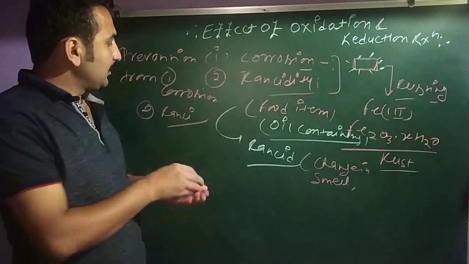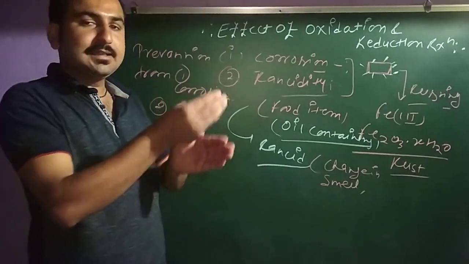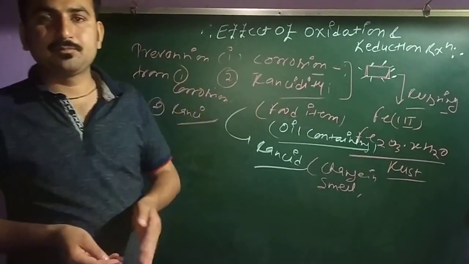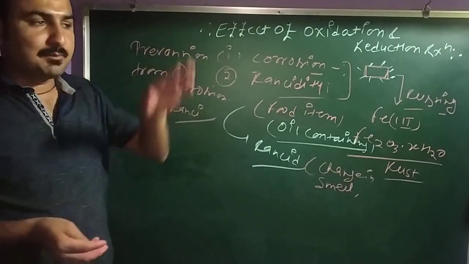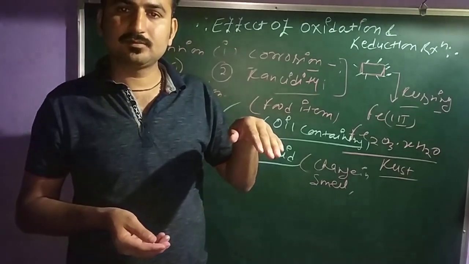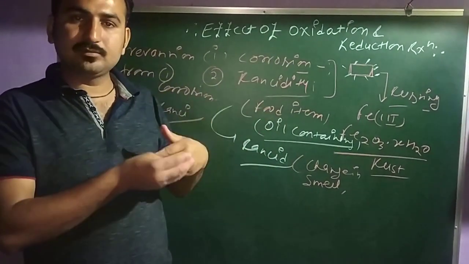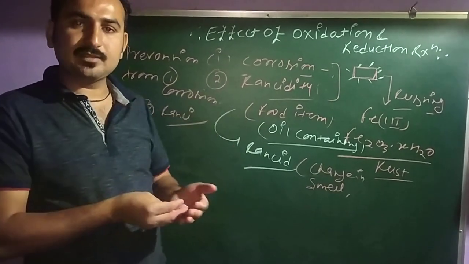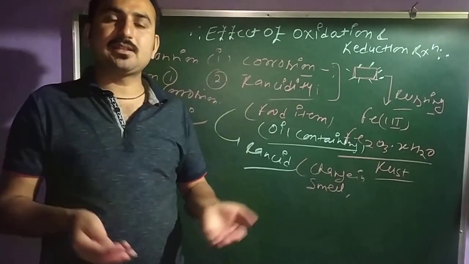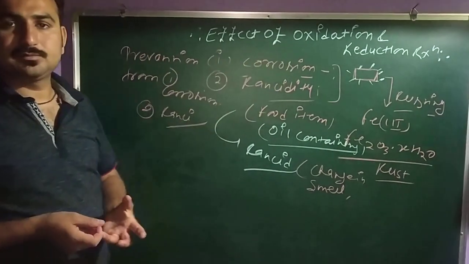So think about how we prevent any surface of metal by applying the oil, by applying the grease, by applying the paint. Clear? Yeah, by applying the zinc layer on the metal surface. These are the methods of prevention from the corrosion.